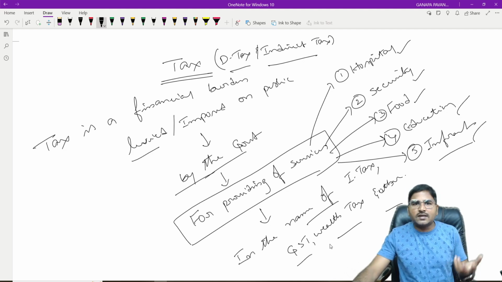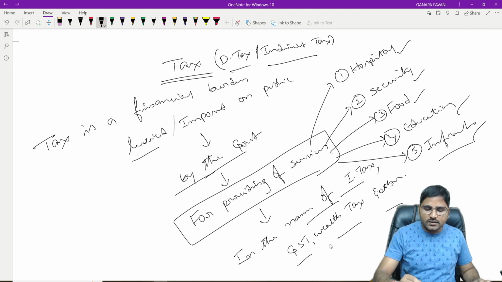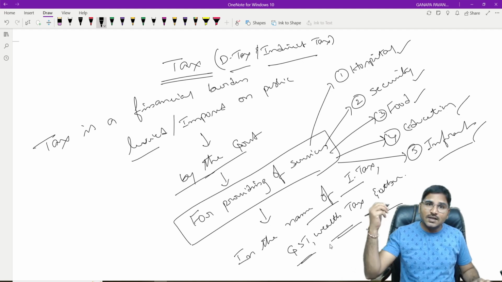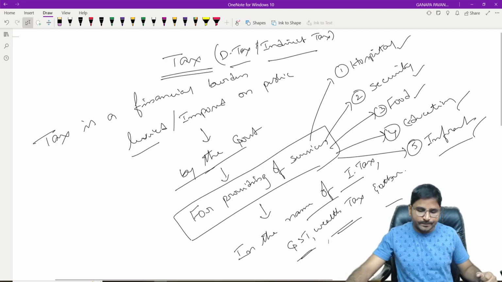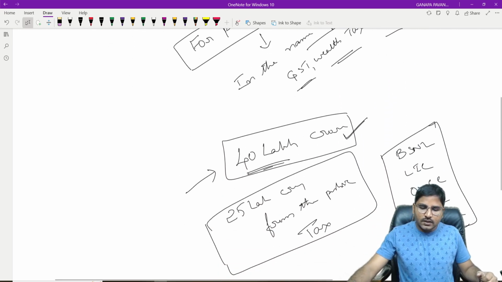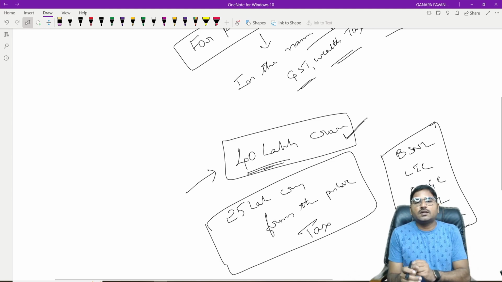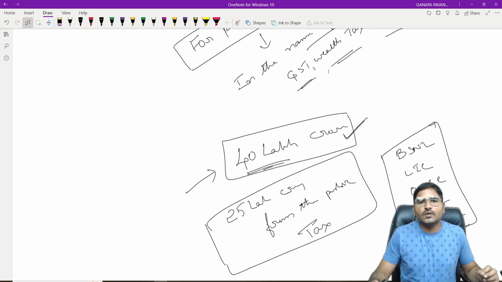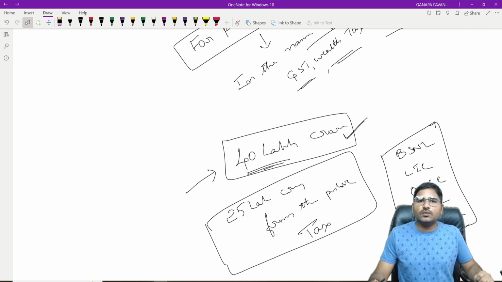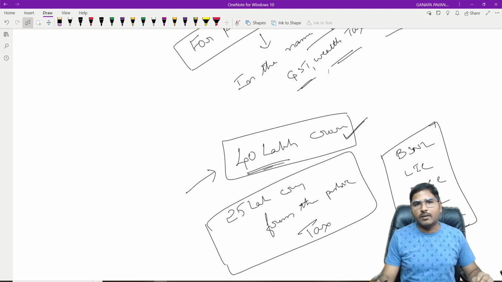Those types of direct tax or indirect taxes are income tax, GST, wealth tax, customs duty and others. And as we discussed, approximately the government needs 40 lakh crores of revenue to administer the Indian government.